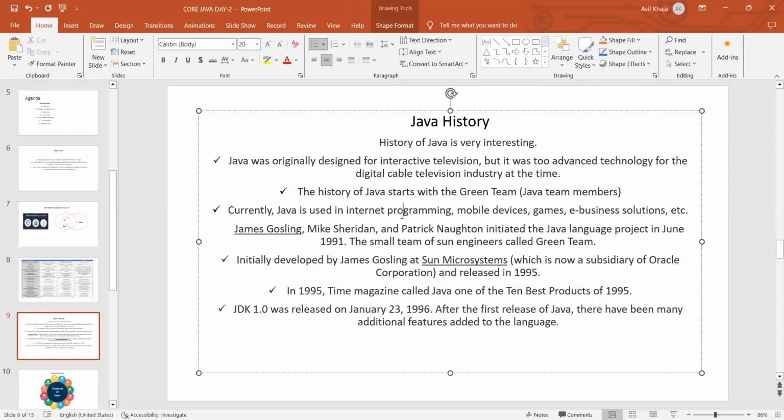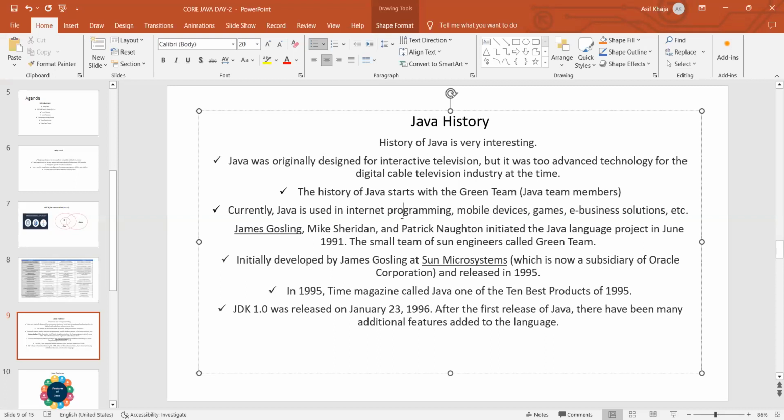Now we'll go in depth about the history of Java. Okay. Actually, the history of Java is very interesting. Because it was originally developed for interactive television. Mainly, Java was developed with the intention of smart television, like the smart set-top boxes we have nowadays, right? They were introduced for that purpose in those days. But at that time, it was too advanced a technology for digital cable television, right?